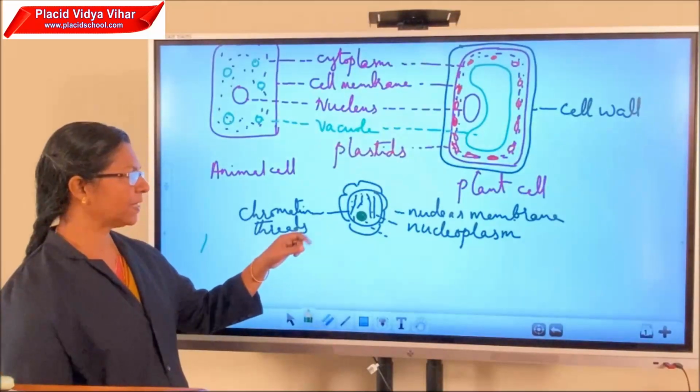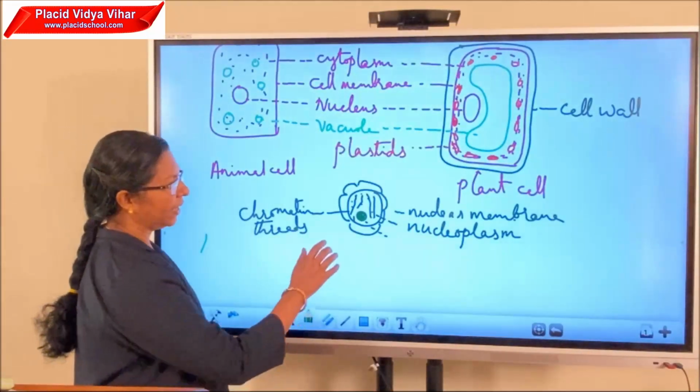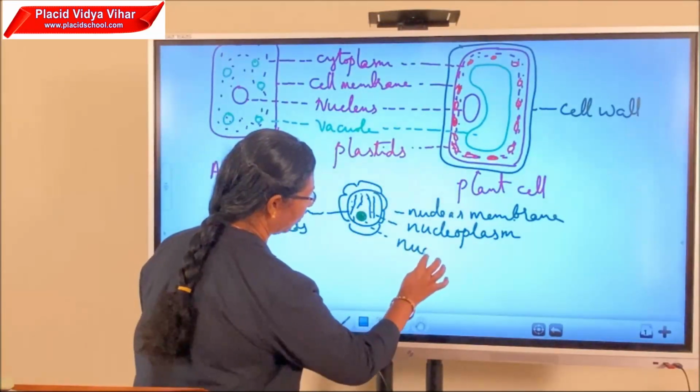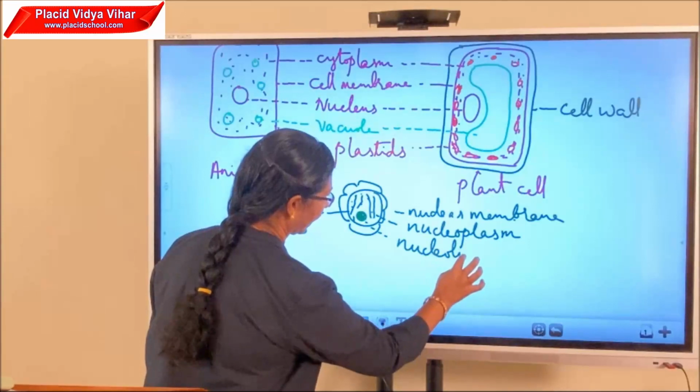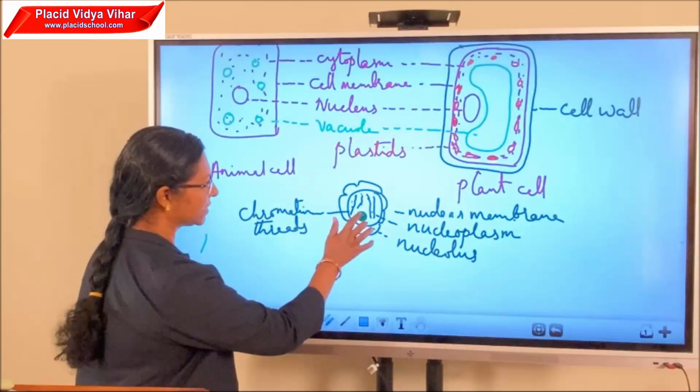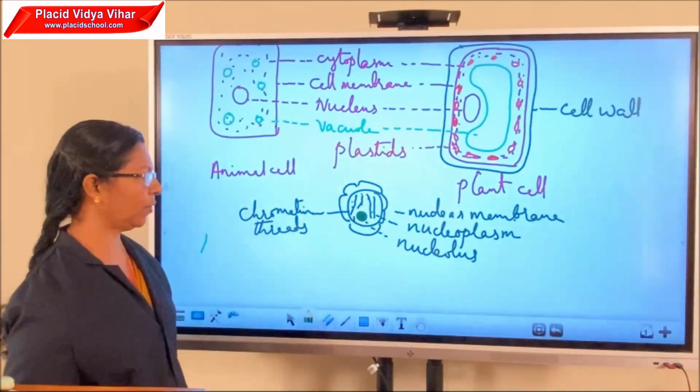Inside the nucleoplasm there is a round body, and this is known as the nucleolus.